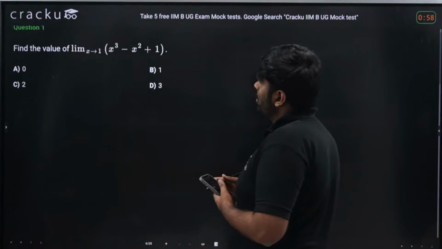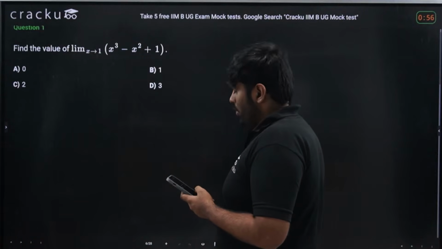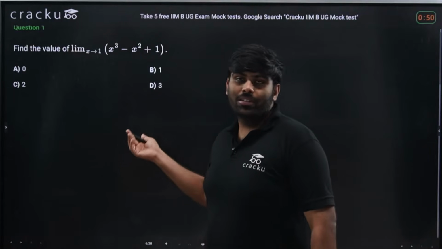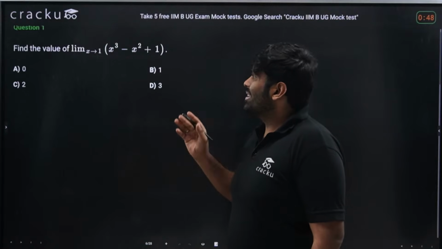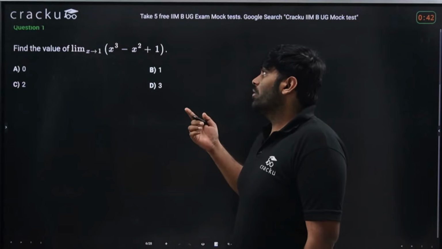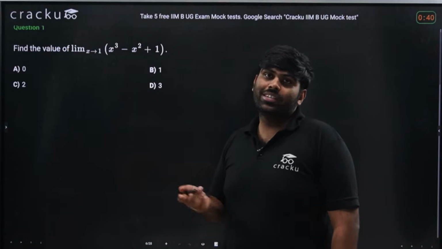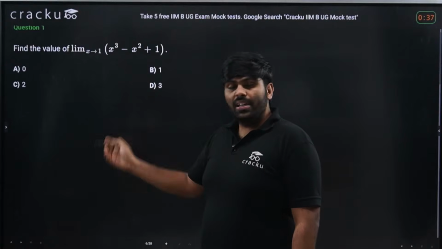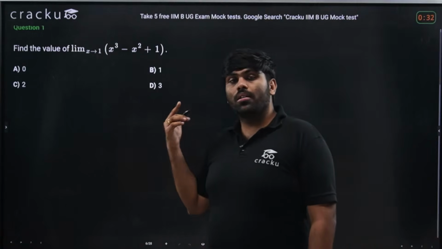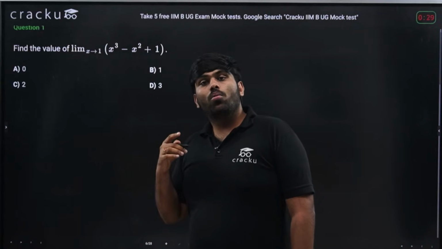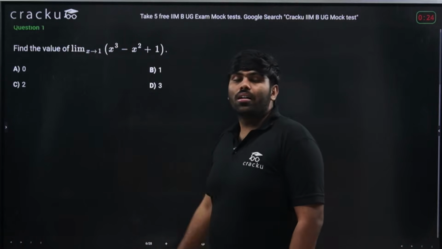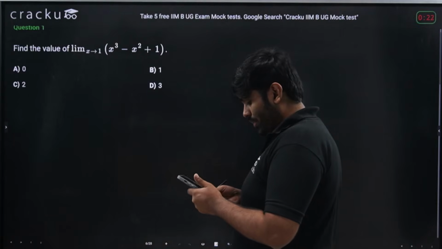All right, 1 more minute left. I'll just wait because you're able to solve. I know it's pretty much solvable in less than a minute for you people. But in order to make you understand what exactly the limit is, this question is taken up. Even if you finish the question earlier than 2 minutes, you could think of what's happening at x equal to 0.998 or 0.999, and also think what value it is tending to at 1.001, 1.0000001. That is what you have to understand for the basic understanding of precisely what the limit is.